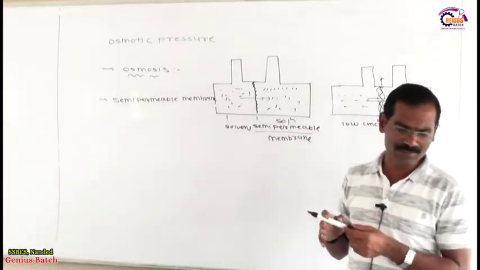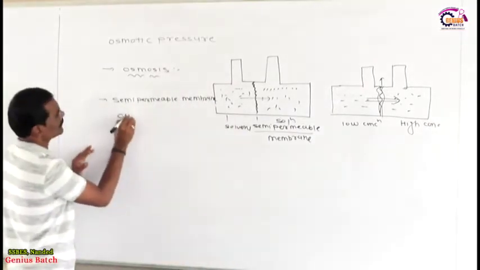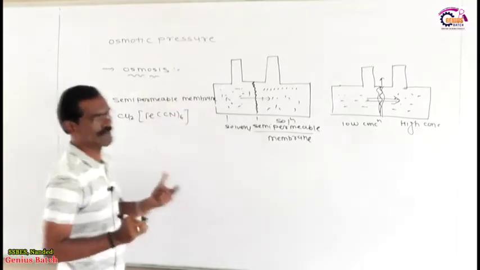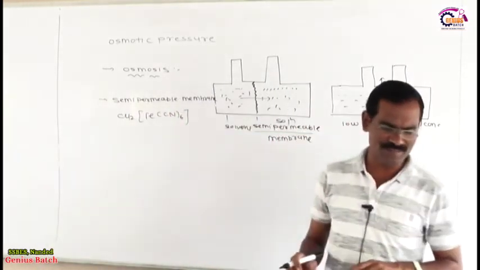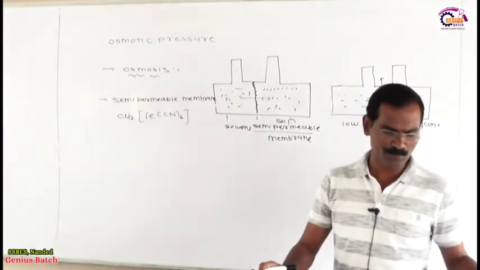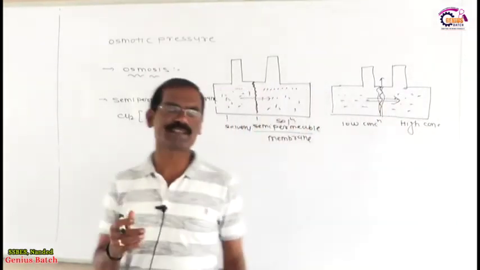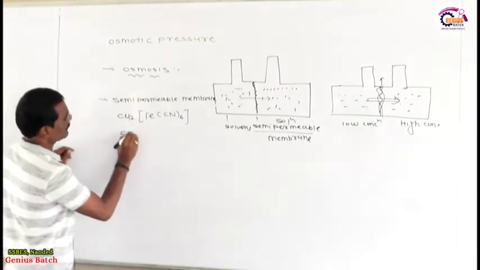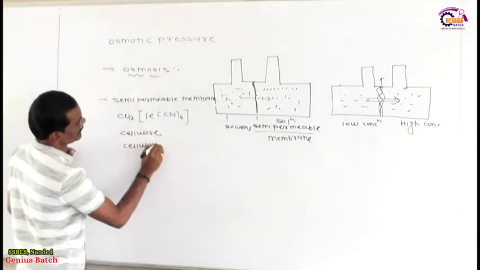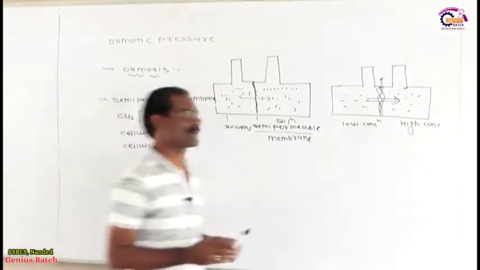My dear friends, the thin film of copper ferrocyanide. See, the thin film of copper ferrocyanide means what? Cu2Fe(CN)6. This is called copper ferrocyanide, and this is one of the synthetic semi-permeable membranes, deposited in the pores of a porous porcelain pot. Another example of a semi-permeable membrane is cellulose nitrate, animal bladder, etc. So these are the semi-permeable membranes.